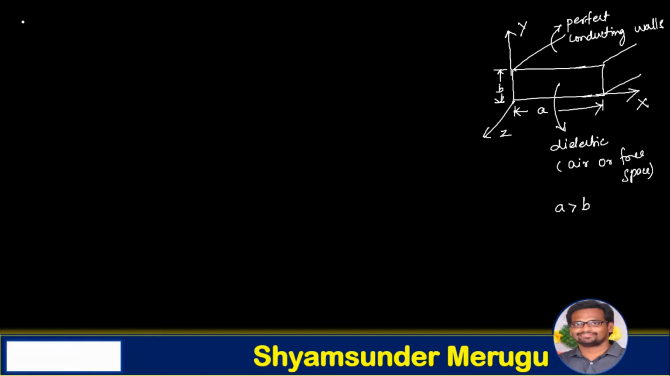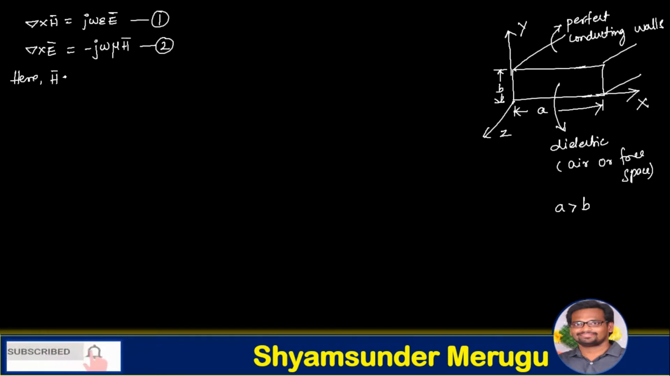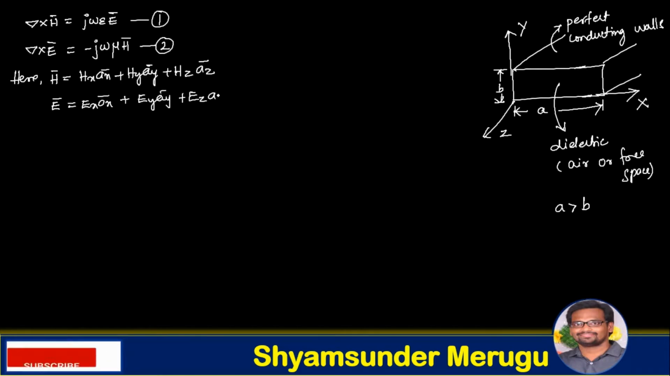So here we have the time varying Maxwell's equations as del cross H bar equals j omega epsilon E bar. Let us consider this as equation 1, and del cross E bar equals minus j omega mu H bar. Let us consider this as equation 2. So here the field vectors H bar and E bar can be written as H bar equals Hx Ax bar plus Hy Ay bar plus Hz Az bar, and the electric field vector can be written as Ex Ax bar plus Ey Ay bar plus Ez Az bar.